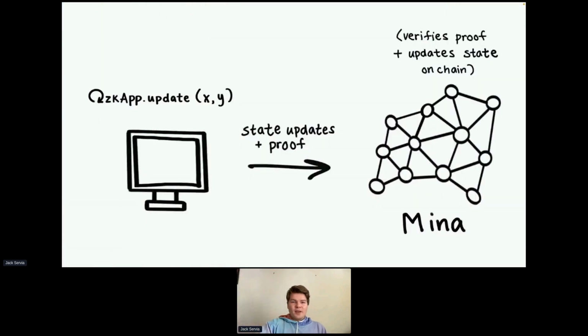Okay, so yeah, the user runs their method themselves and they send just this state update and the proof to the blockchain. And so the blockchain just verifies the proof and updates the chain state. It doesn't actually have to know exactly what you did. It just needs to know, what do we want to change, and did we do something that allows us to change these things.